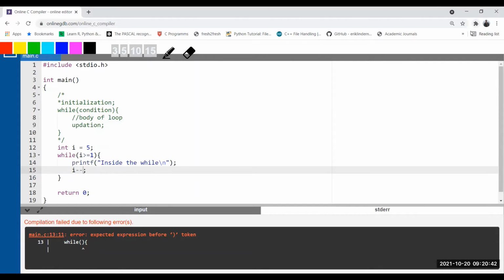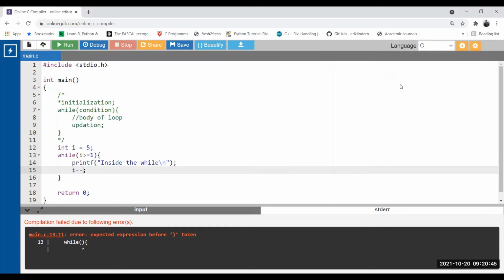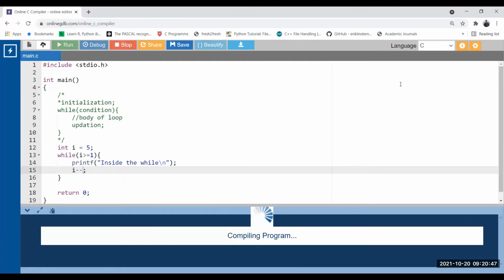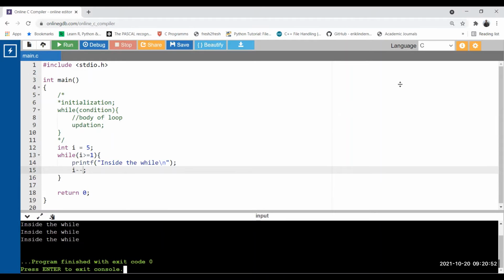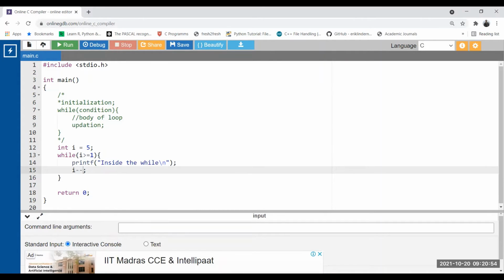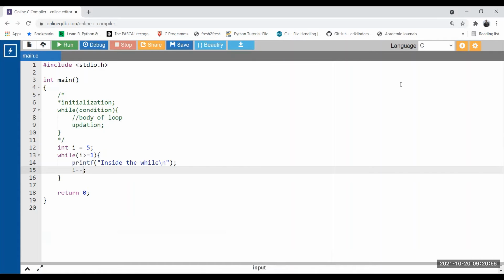Okay, so now let's proceed. This one also, and execute this. Now see, we get the output 5 times. There is no more issue. Okay. Now let's see the next part of the while loop.